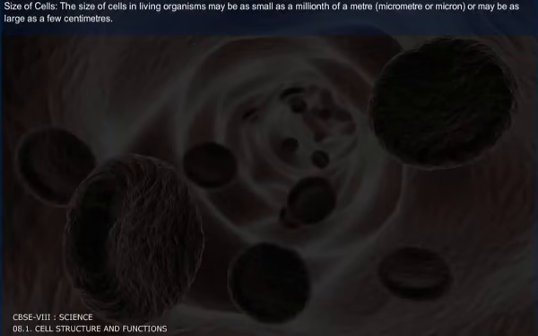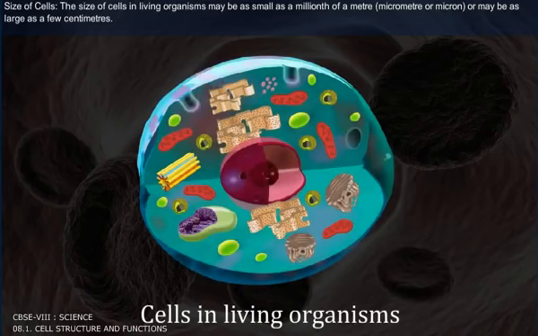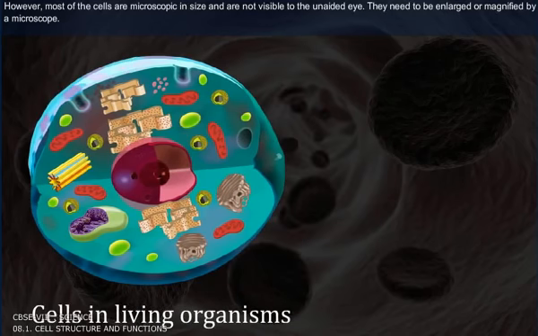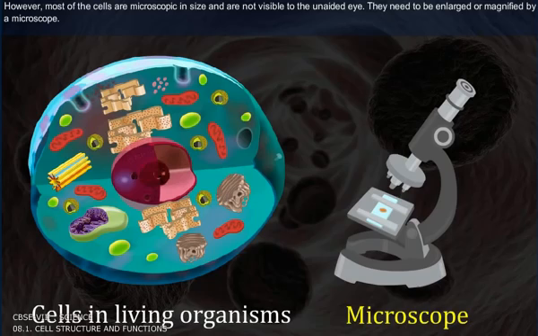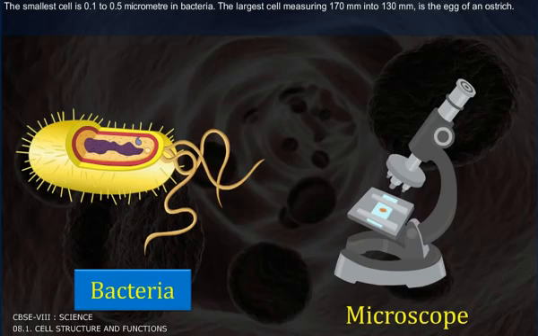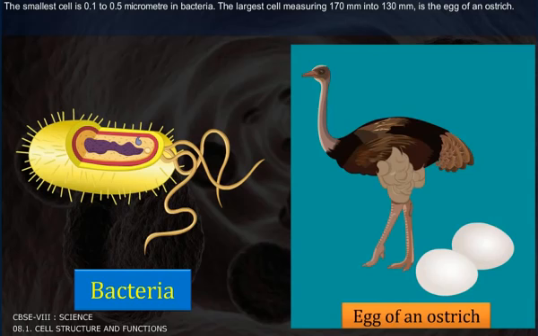Size of the cells. Size of the cells in living organisms may be as small as a millionth of a meter, a micrometer or micron, or may be as large as a few centimeters. However, most of the cells are microscopic in size and are not visible to the unaided eye. They need to be enlarged or magnified by a microscope. The smallest cell is of 0.1 to 0.5 micrometer in bacteria. The largest cell, measuring 170 mm by 130 mm, is the egg of an ostrich.